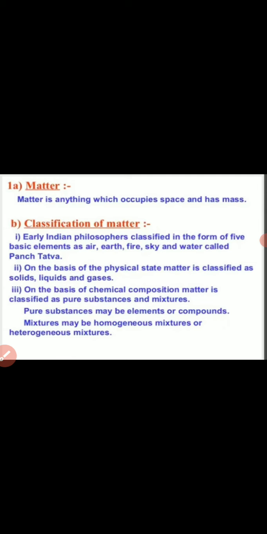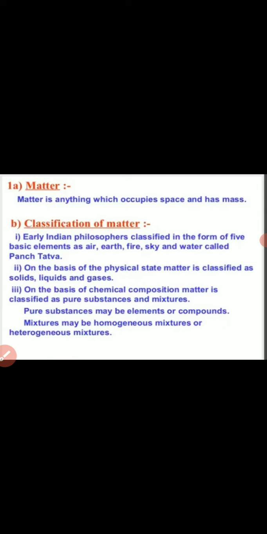Homogeneous mixture: the name itself indicates it, homo means similar, same kind or equal.